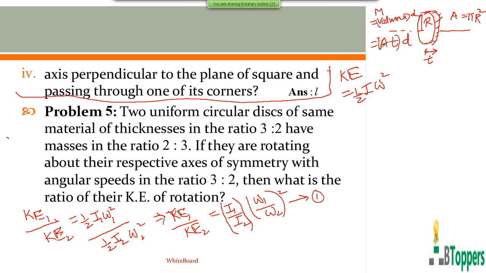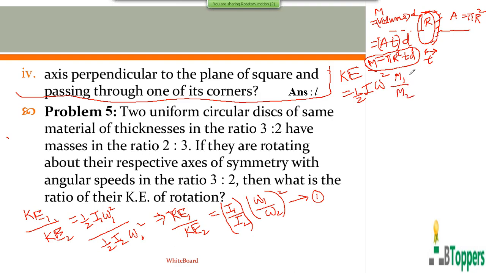So volume of a circular disk can be written as A into T. A can be written as pi r square. So mass of the uniform circular disk of radius r, thickness t, can be written as pi r square into T into D, where D is the density of the material of the disk. So you are given the ratio of the masses.